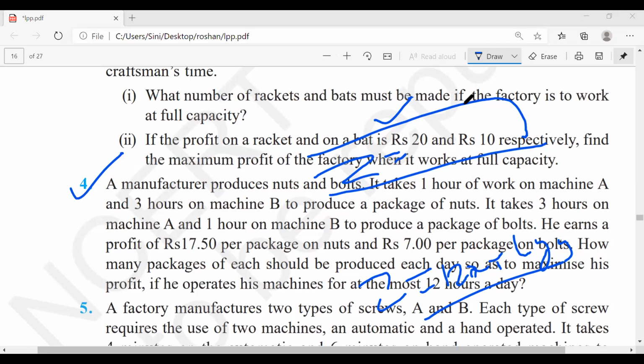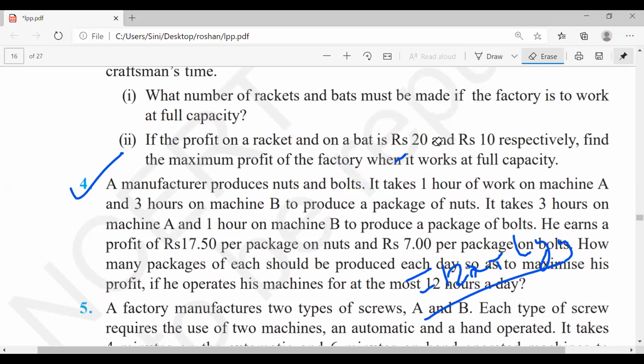So guys, just see this question. Don't read anything in this. Just blindly see this and see the spotlight, I'm just going to move it here. 1 hour, 3 hours, correct. Again, 1 hour, 2 hours.